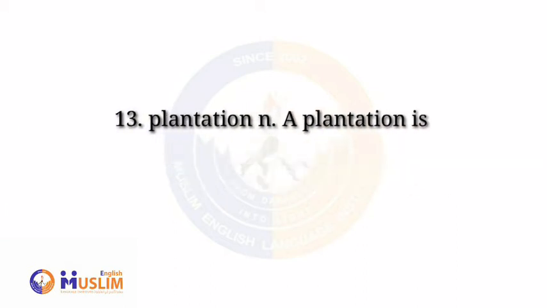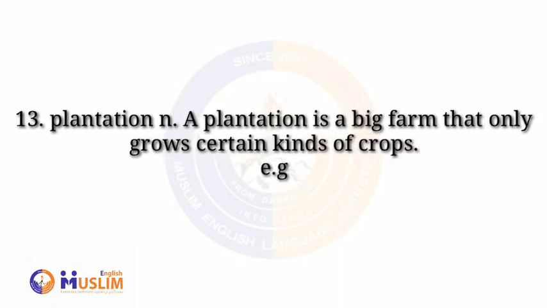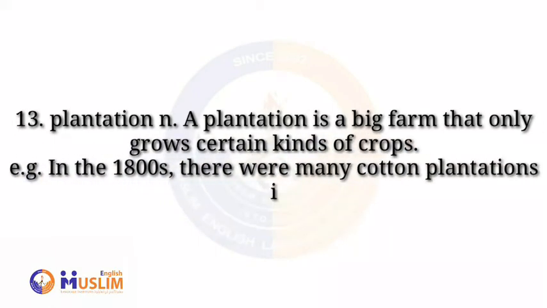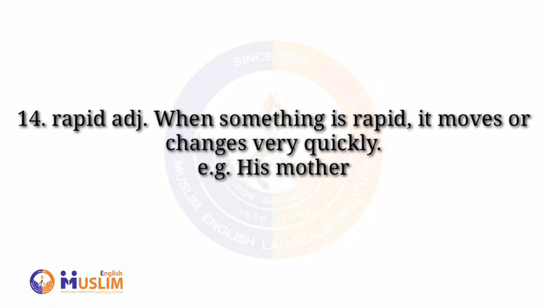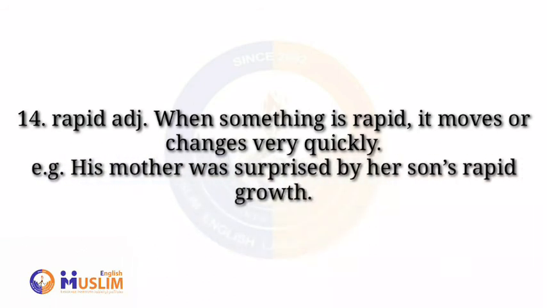Number 13. Plantation. Noun. A plantation is a big farm that only grows certain kinds of crops. Example: In the 1800s, there were many cotton plantations in the southern US. Number 14. Rapid. Adjective. When something is rapid, it moves or changes very quickly. Example: His mother was surprised by her son's rapid growth.